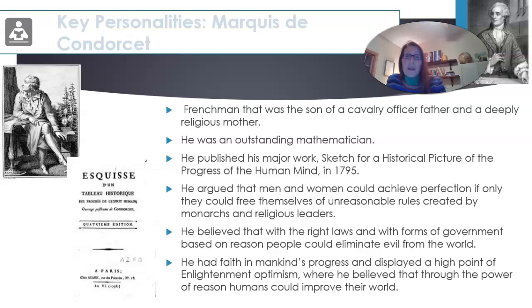He believed that with right laws and with forms of government based on reason, people could eliminate evil from the world. And then he had faith in mankind's progress and displayed a high point of Enlightenment optimism. Optimism is where you believe the best, where he believed that through the power of reason, humans could improve their world.